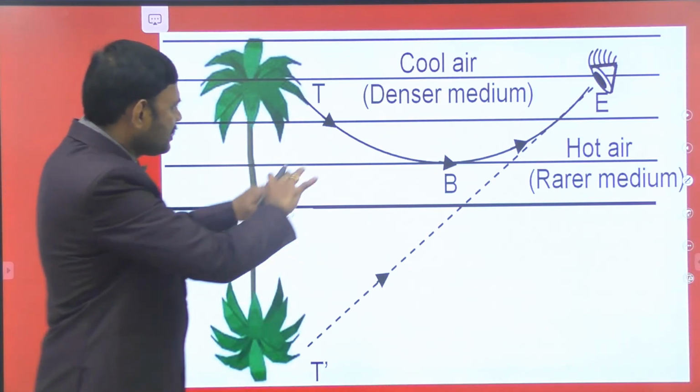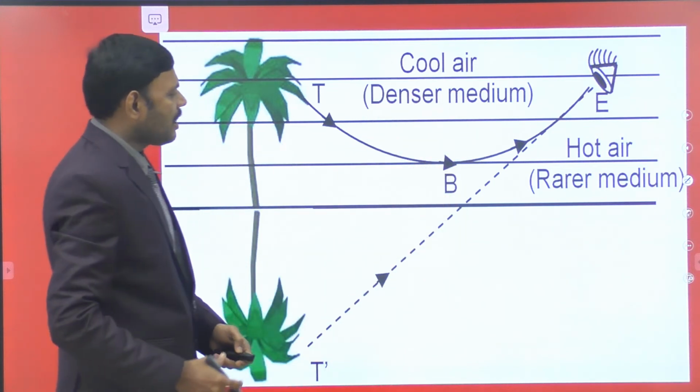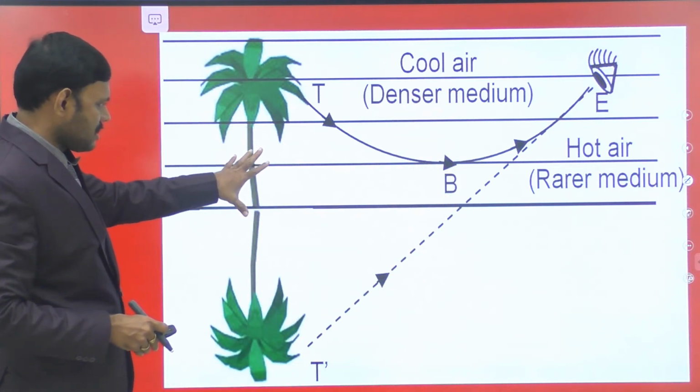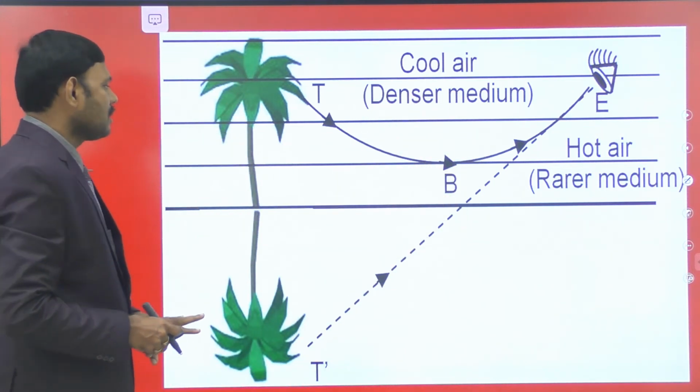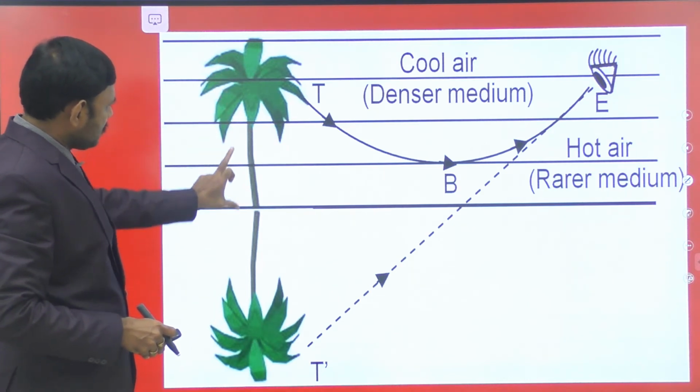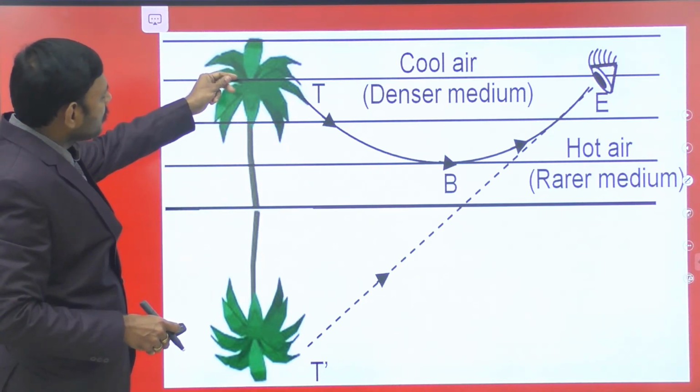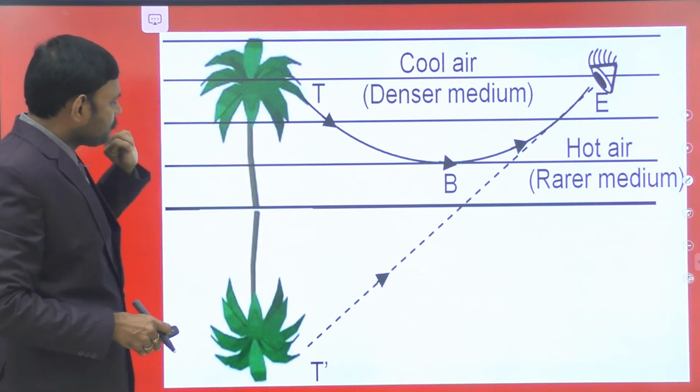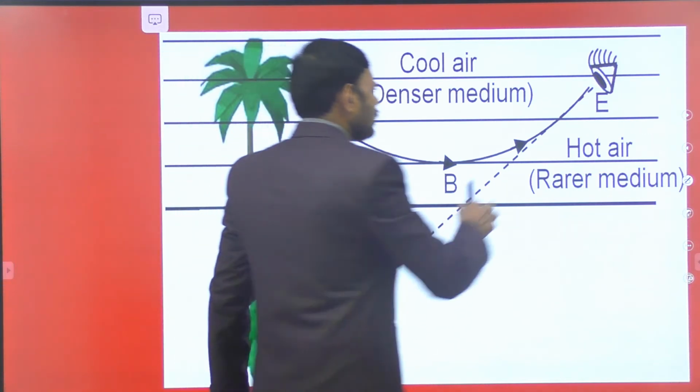Let us consider this is a desert or highway on a hot day. Let this be a desert in which there is a plant. Here is the observer.